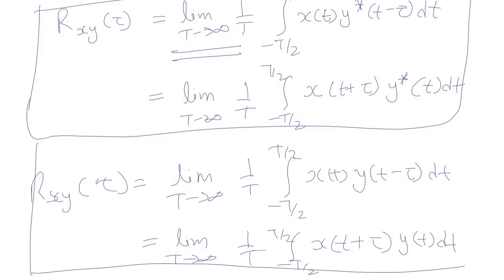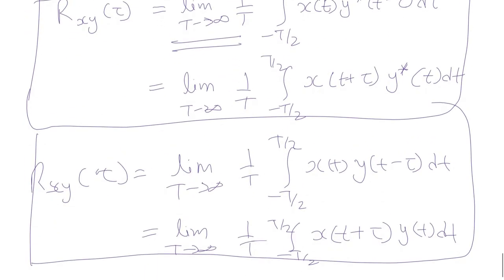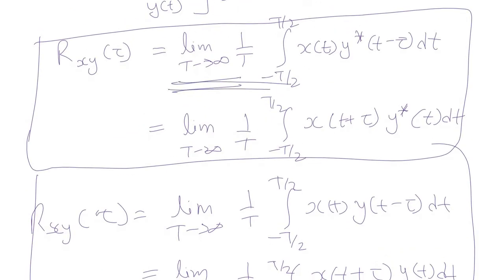So this is how we can define the cross correlation function for power signals. It is just similar to that of the energy signal, the only difference is we use time average now because we are dealing with the power signal instead of energy signal.